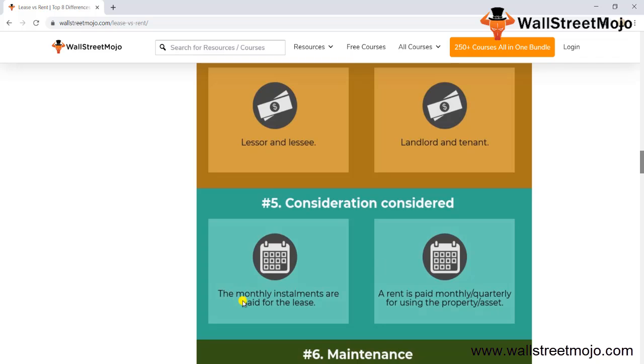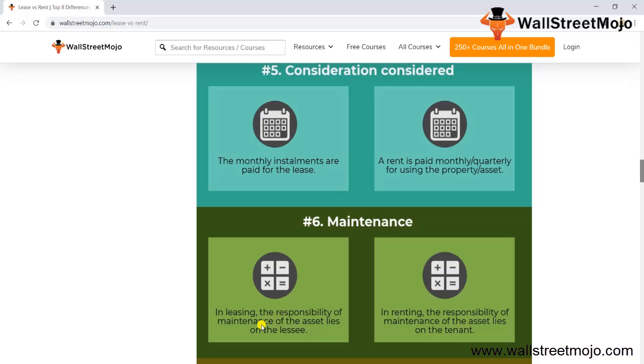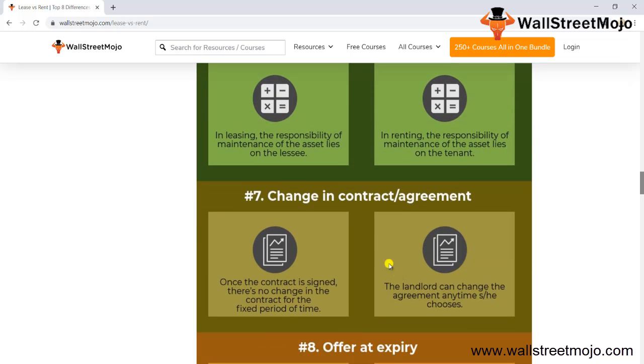Now the considerations: monthly installments are paid for the lease, while rent is paid monthly or quarterly for using the property or assets. On maintenance, the responsibility of maintaining the asset lies on the lessee, while in renting, the responsibility of maintaining the asset lies with the tenant. On the change in contract or agreement: once the contract is signed, there is no change for the fixed period of time, let's say 10 years. There are no alterations you can make. Here, the agreement can be changed anytime they choose. Usually it is for 1 year, but if you want to change it, you can redraft it.